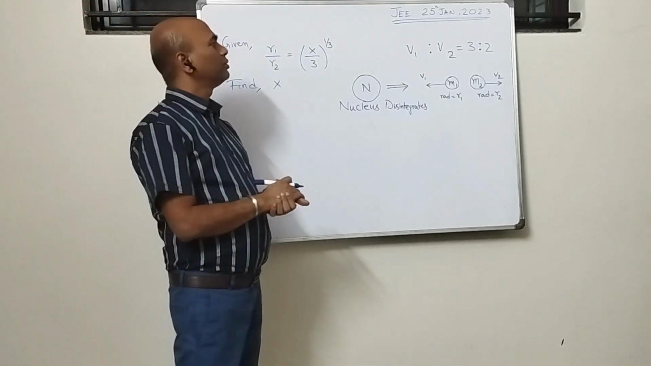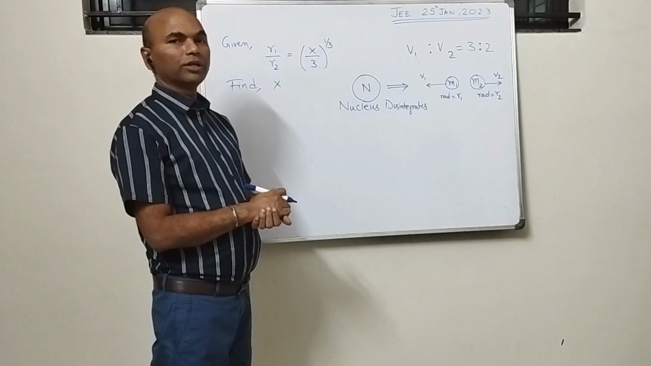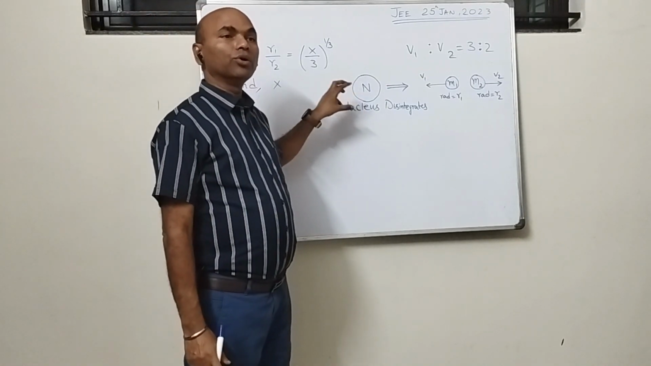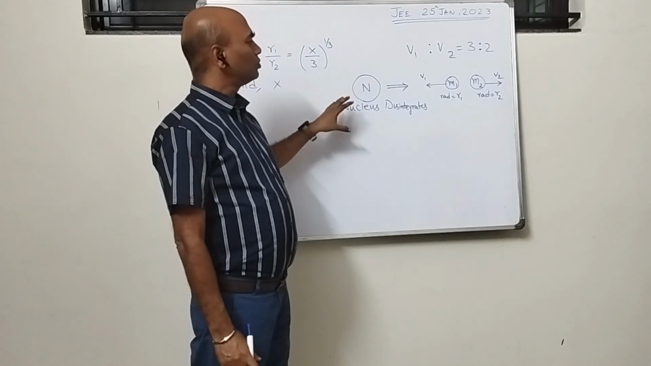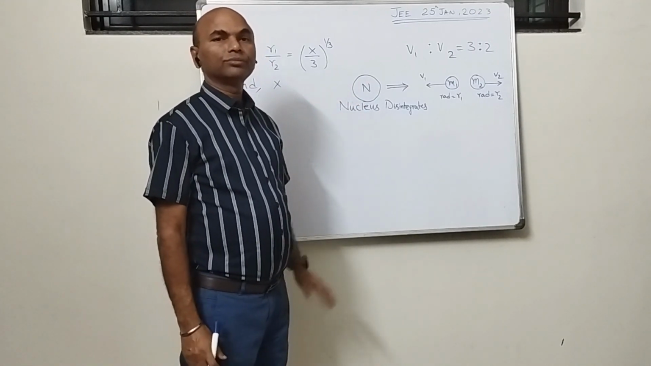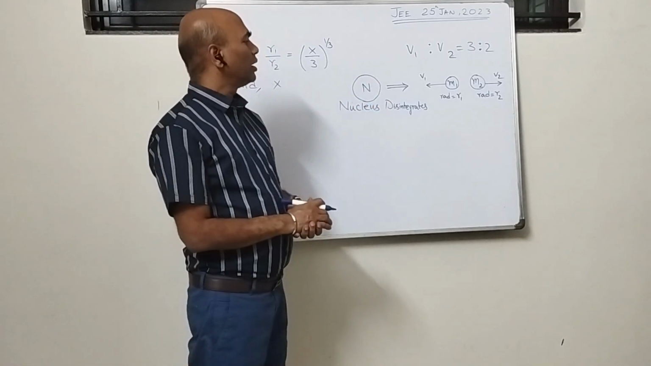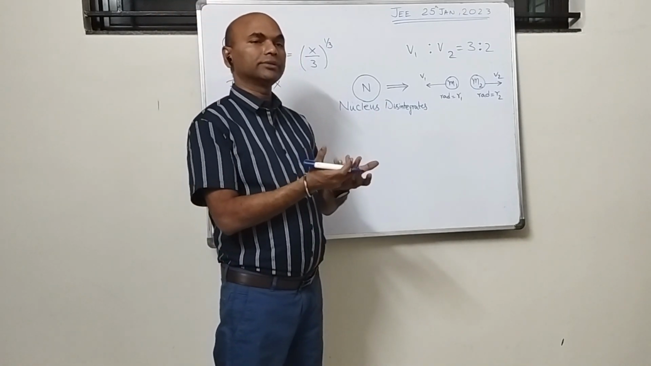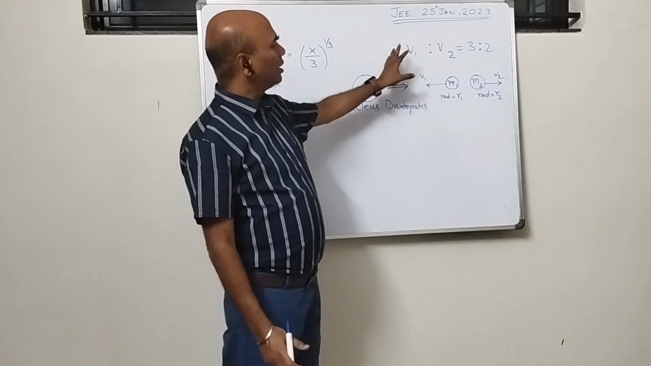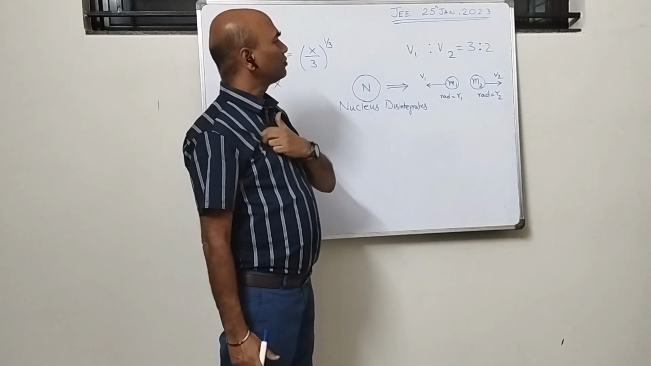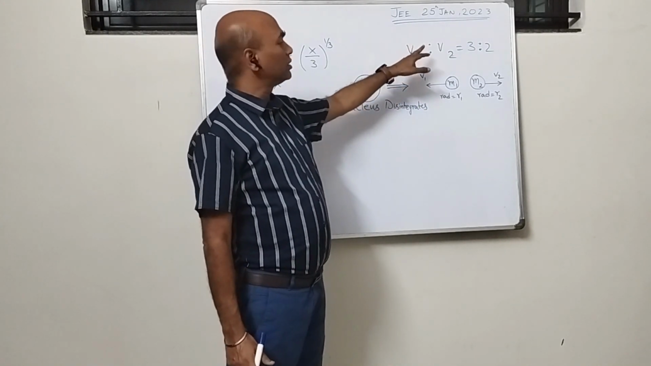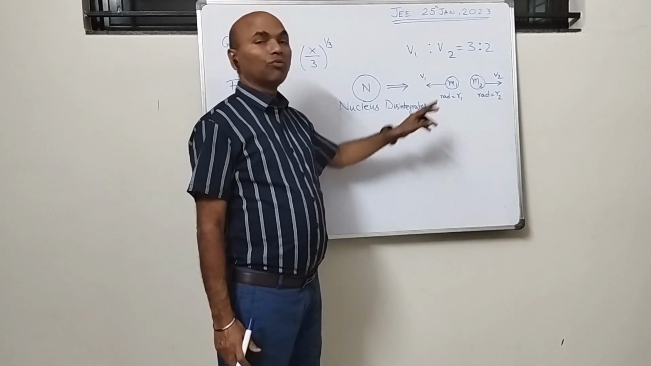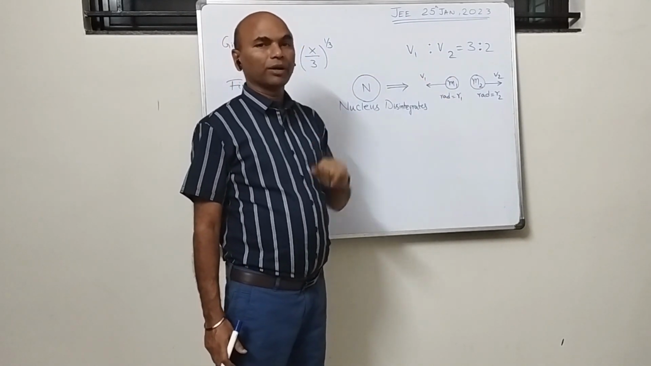ये क्वेश्चन है 25 जनवरी 2023 सेशन का, जहां पे ये बोला गया है कि कोई न्यूक्लियस है जो अचानक डिसइंटीग्रेट हुआ into two fragments, and obviously when it is disintegrating and they are splitting into two parts, they have some velocities and the ratio of their magnitudes, ratio of the velocities are 3:2. Okay, and now he is asking what must be the ratio of the radii of the two fragments.